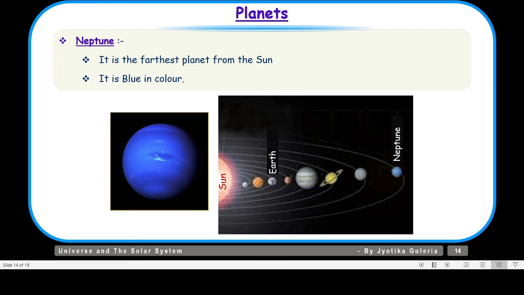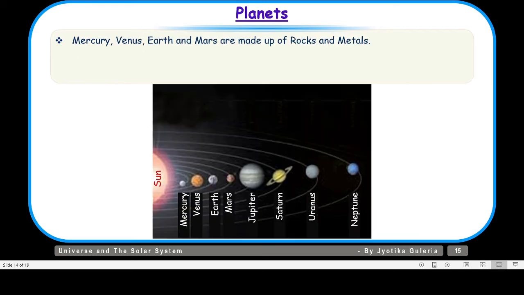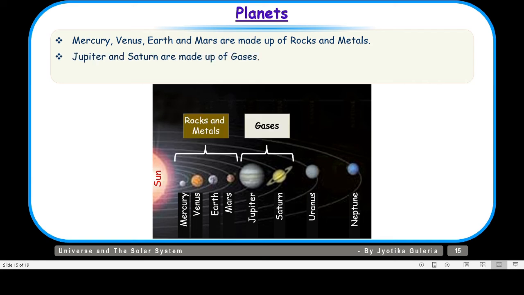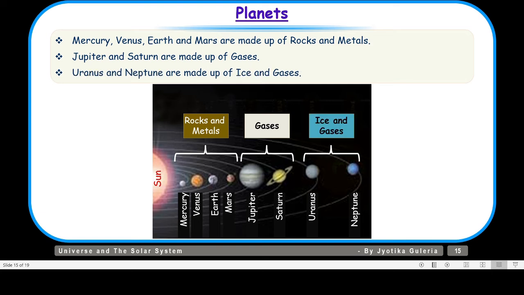But before we wind up, let us know more about the surface of these planets. So what kind of surface do they have? If we talk about the first 4 planets, that is Mercury, Venus, Earth and Mars, they are made up of rocks and metals. And then we have Jupiter and Saturn, which are made up of gases. And we know the cold planets, Uranus and Neptune. They are made up of ice and gases.